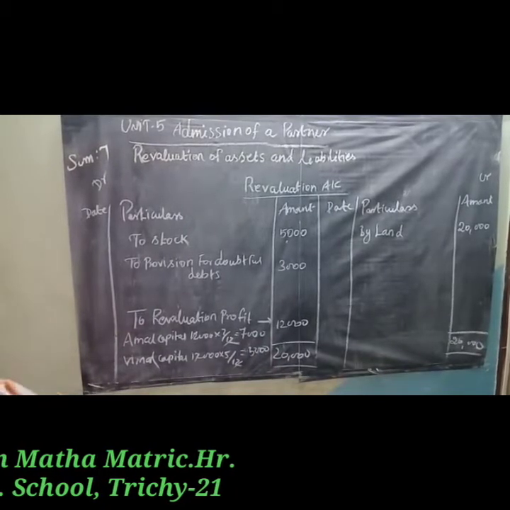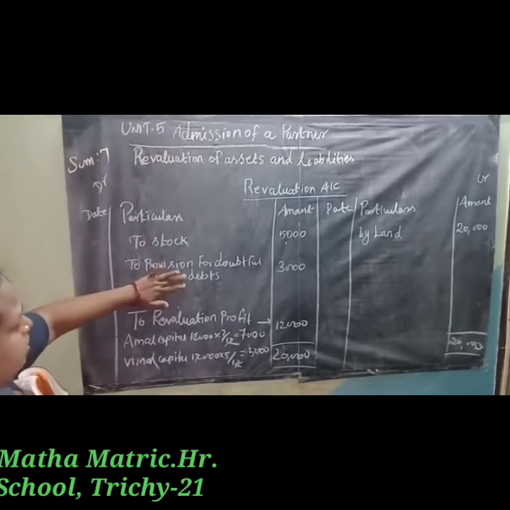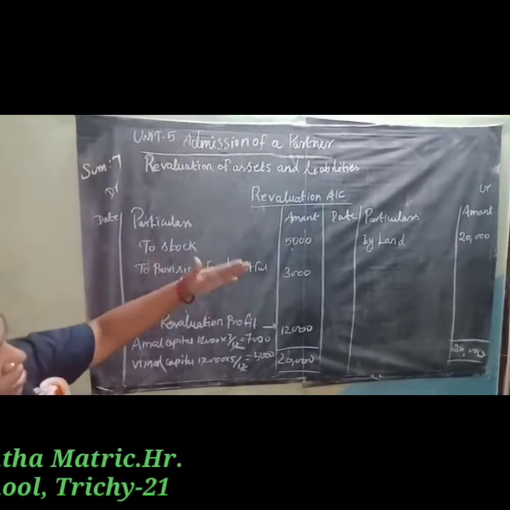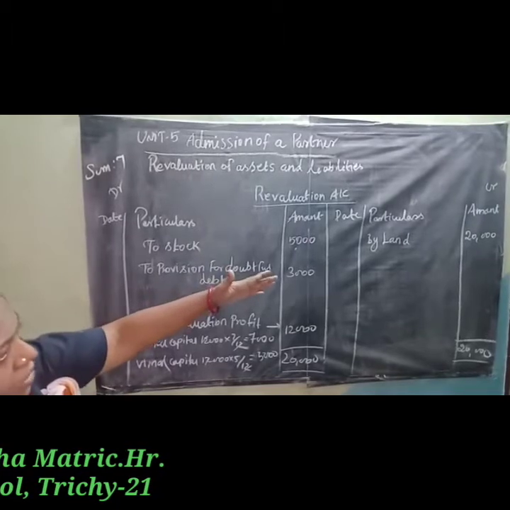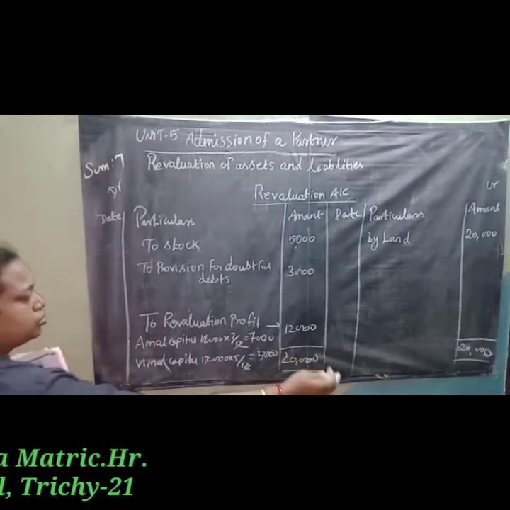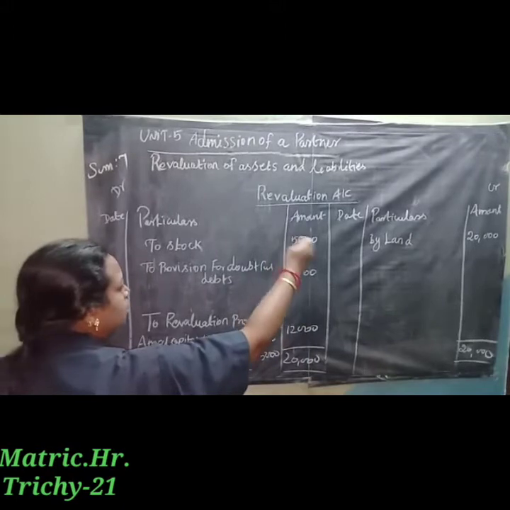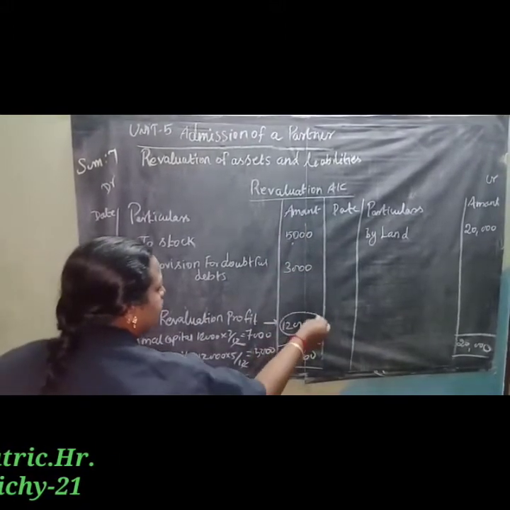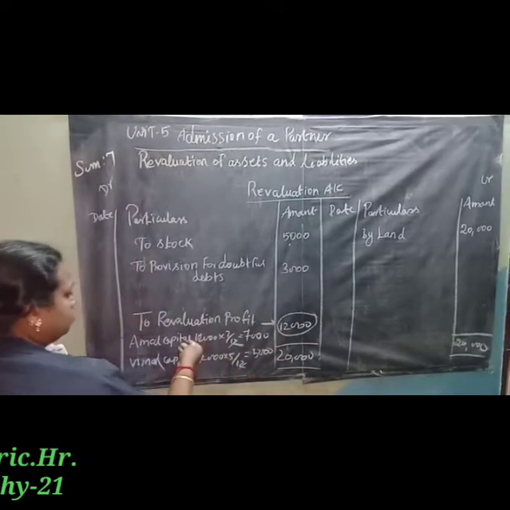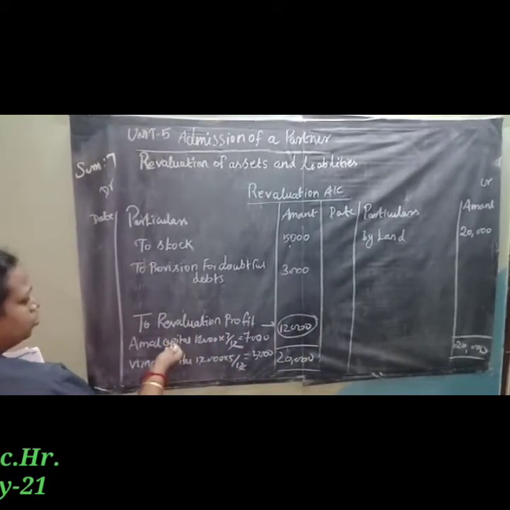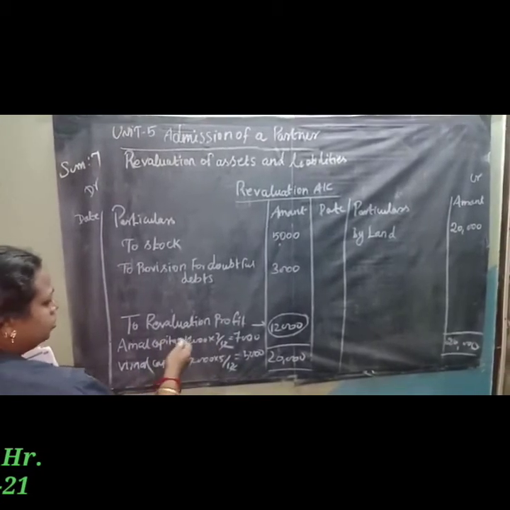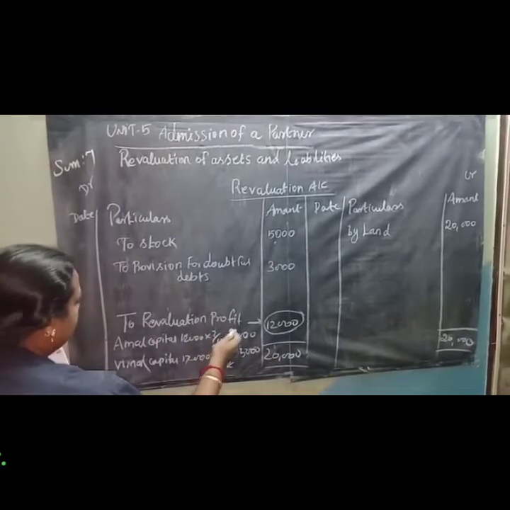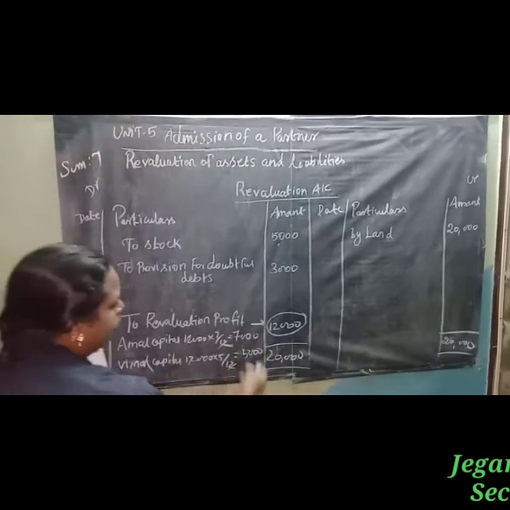Once again, all the losses are on the debit side: to stock 5,000 and to provision for doubtful debts 3,000. The land is appreciated by 20,000, so by land 20,000. The credit side is more, so 20,000 minus debit side 8,000, 12,000, is the revaluation profit. The profit will be transferred to the old partners' capital, in the ratio 7:5. So for Amal 7,000 and Vimal 5,000.